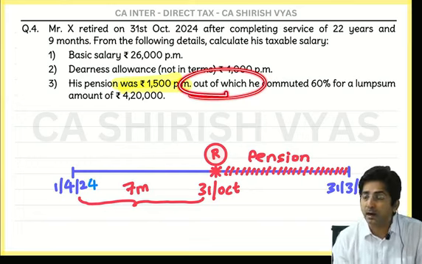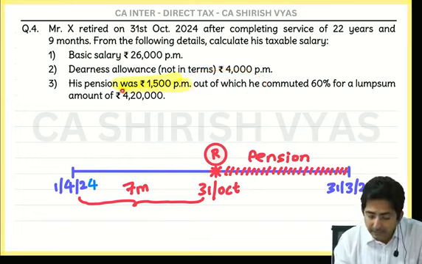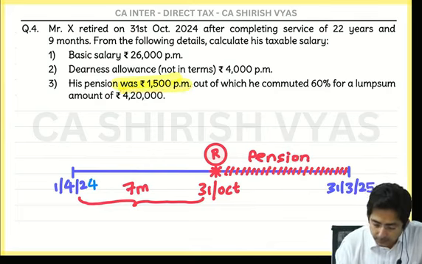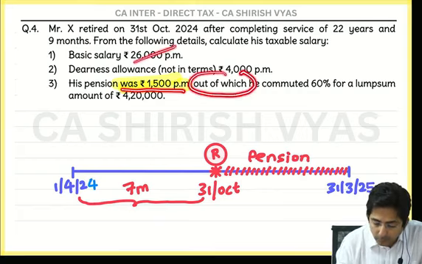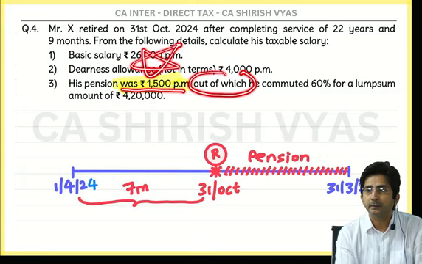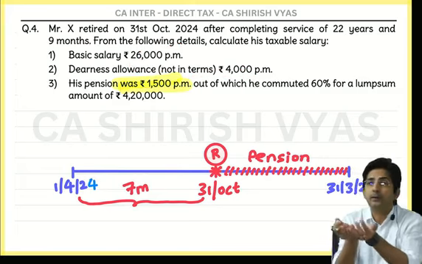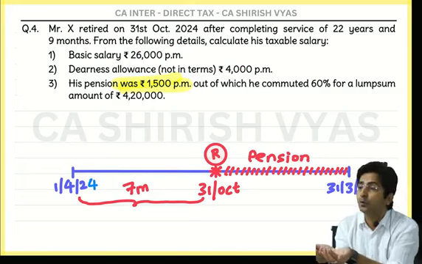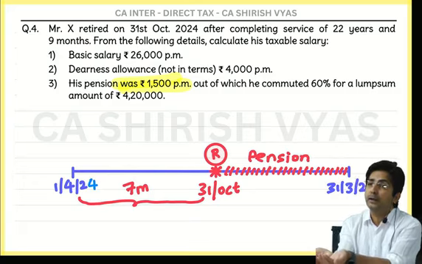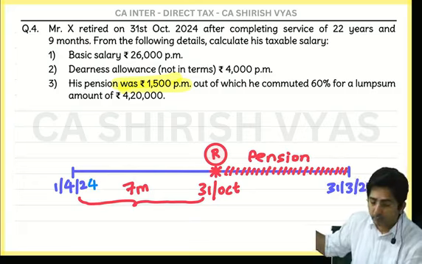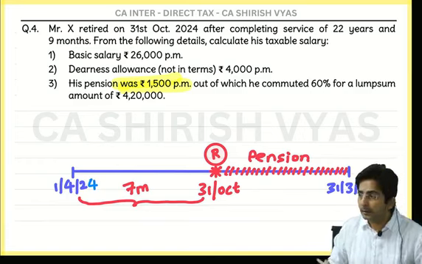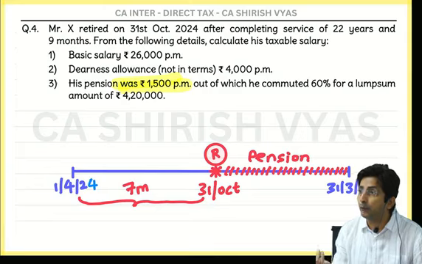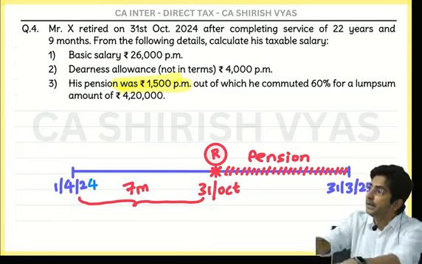Feel the sentence. His pension was 1500 per month, out of which means out of 1500. Imagine boss is standing in front of you saying you will get 1500. So what you said? No, out of this 1500, what is written? He commuted 60%. So 60% of what? Out of 1500.